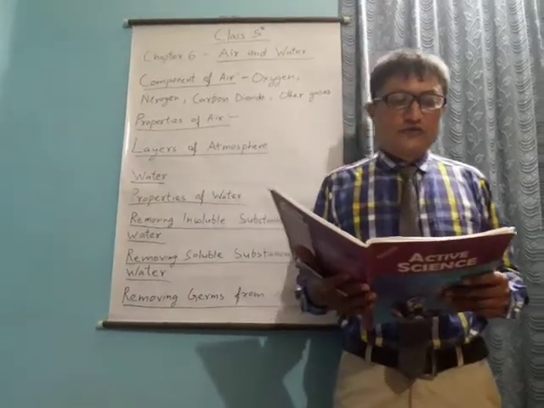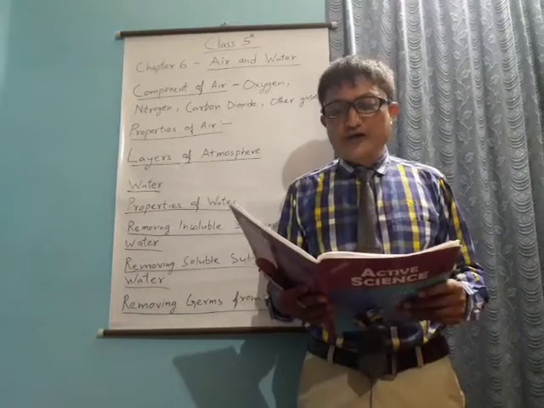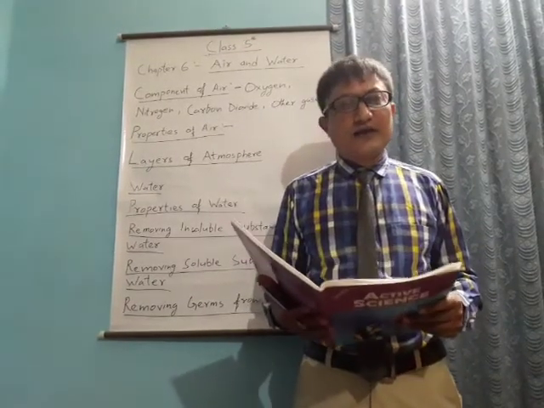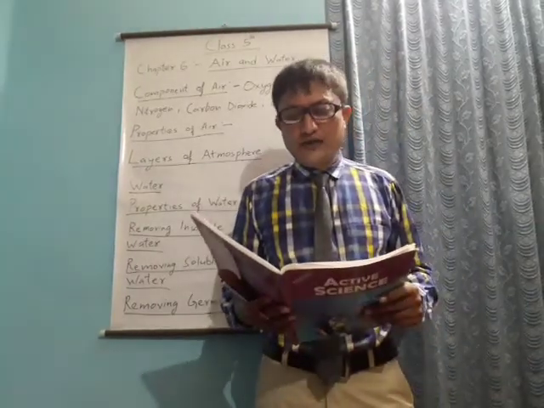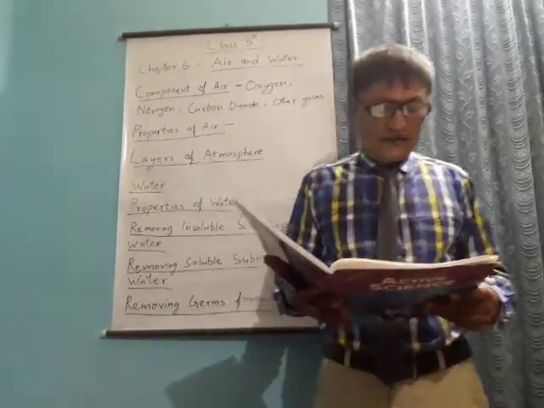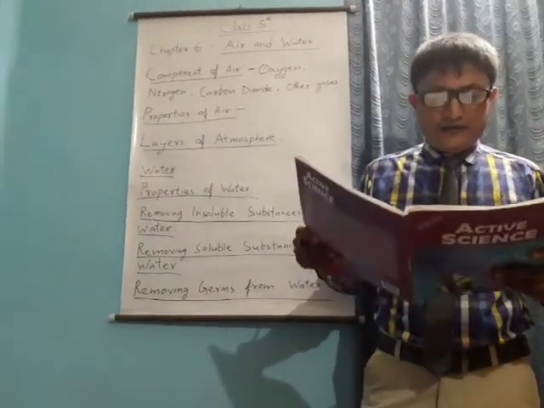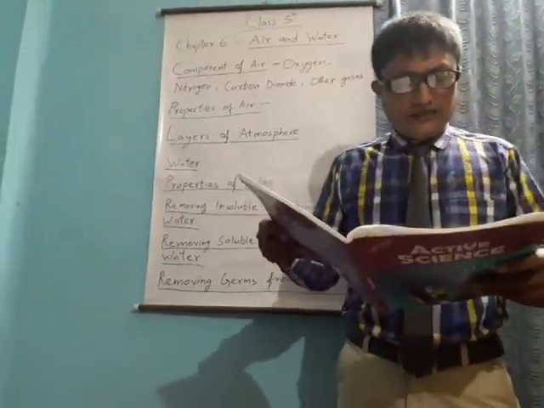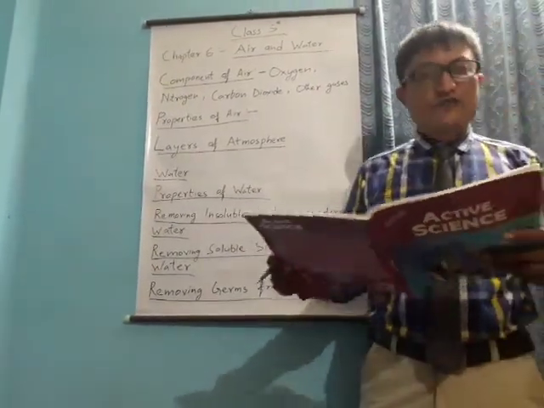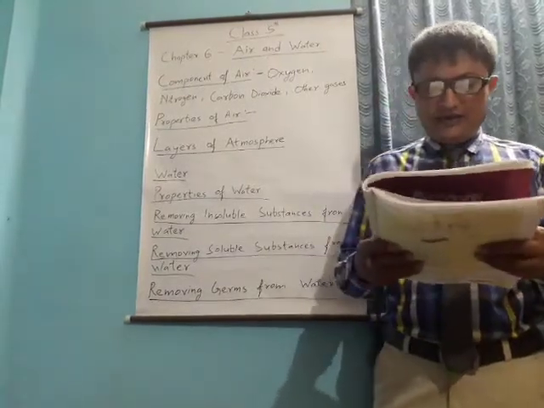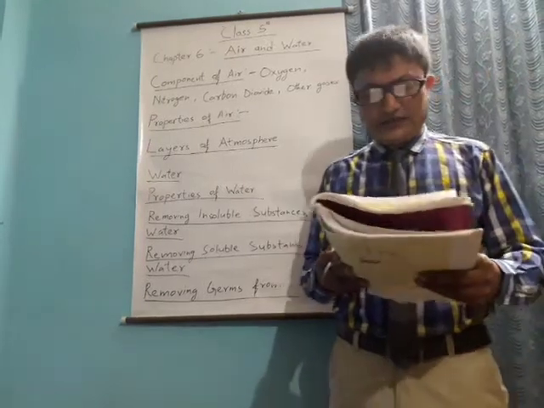Water containing soluble impurities like salt or sugar is heated. On heating, water changes into water vapor and escapes. The impurities, salt or sugar, are left behind. Distillation is the process of purifying water by boiling it and condensing its vapor. Distillation can be done on a small scale in a glass vessel known as a distillation flask.